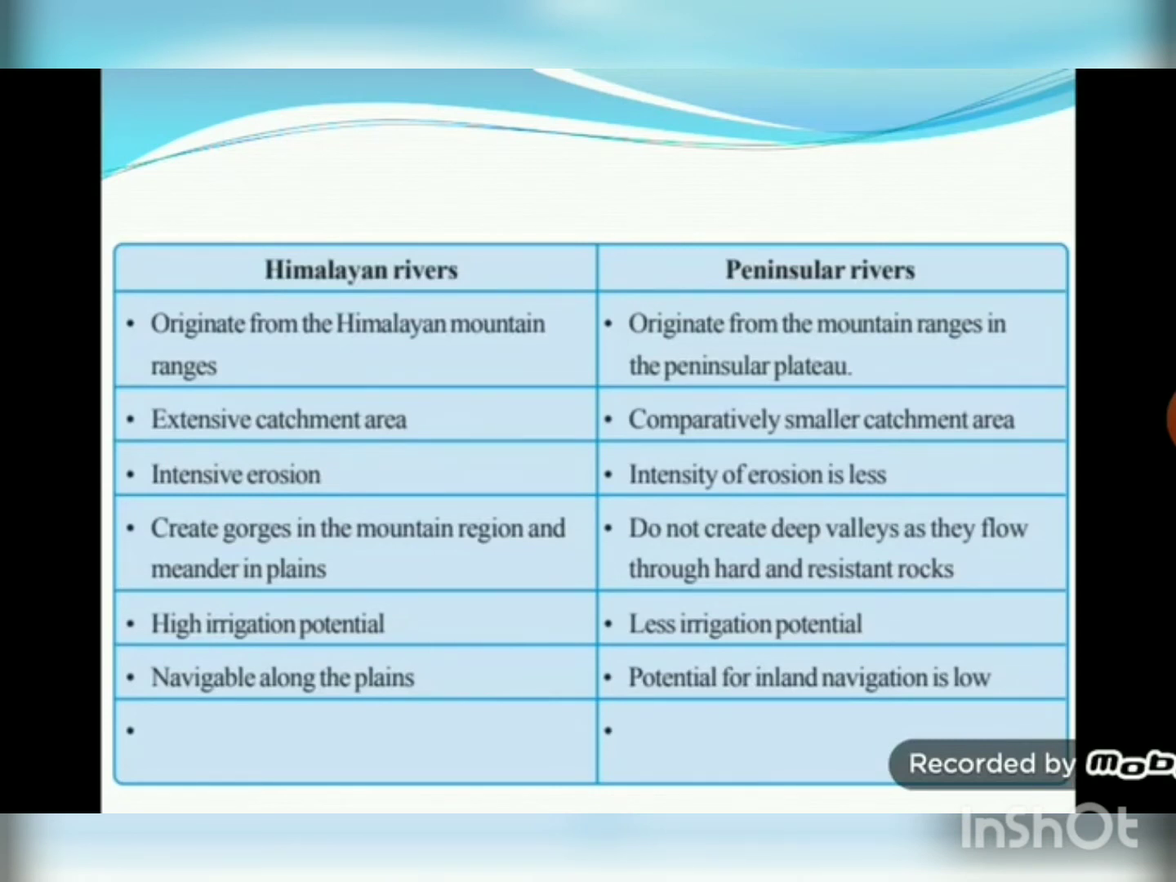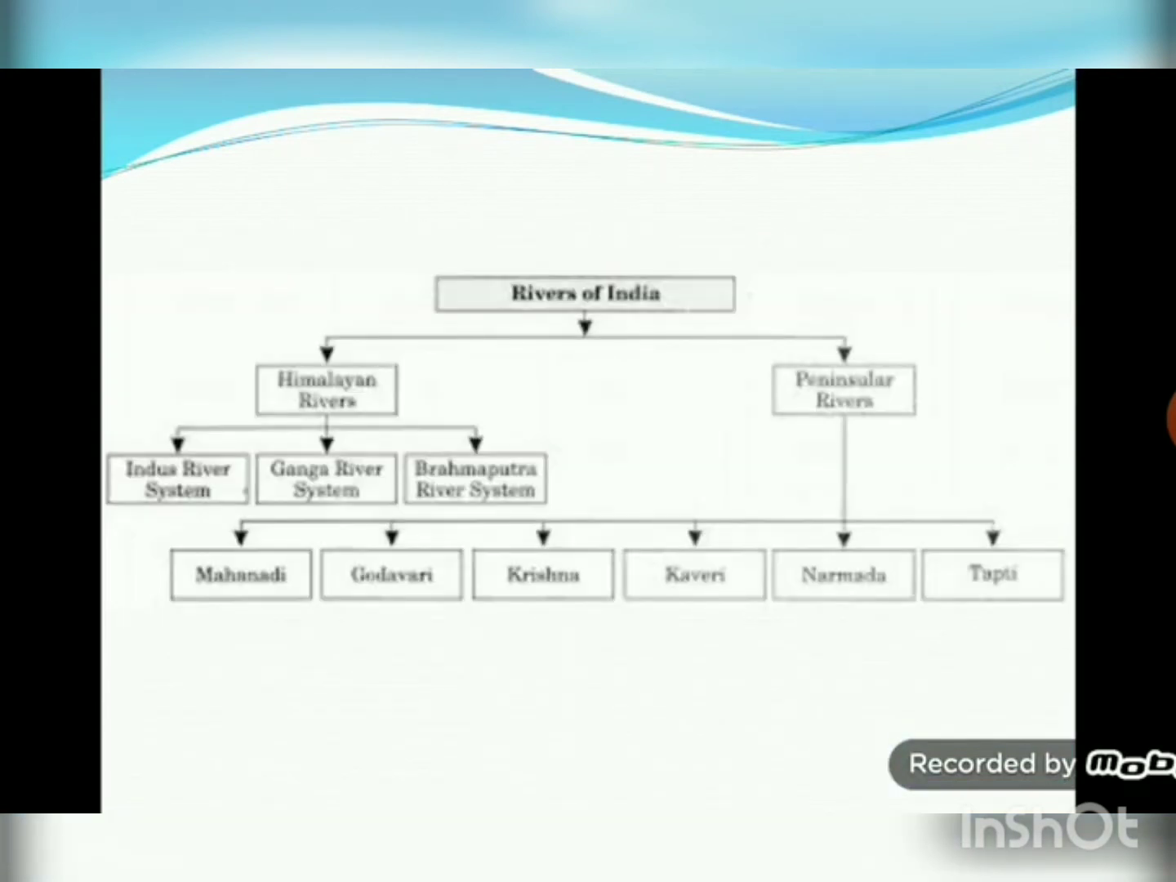The flow of Ganga, which is known as Padma in Bangladesh, merges there with river Brahmaputra, and their combined flow is called Meghna. The Ganga-Brahmaputra delta is most fertile and is known as Sundarban. The third river system in the Himalayas is the Brahmaputra river system. That we'll discuss in the third part of the video.